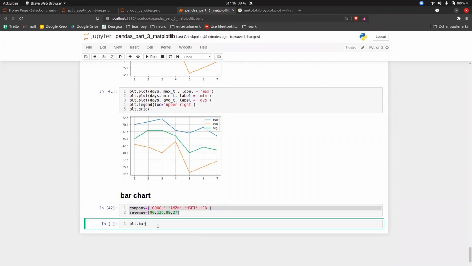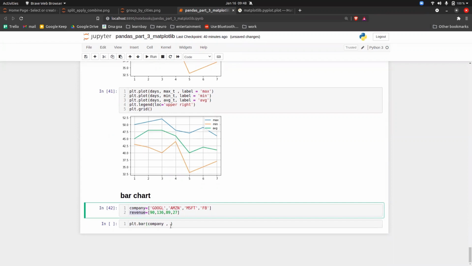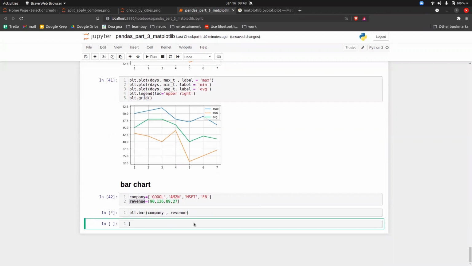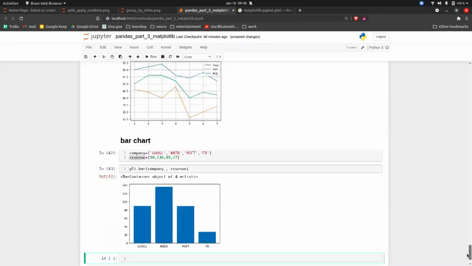So what I can do is plt.bar, and inside the bracket you have to use the X and the Y. That is company, spelling is correct, company, comma, revenue. And execute it. Now this is the bar plot that we have.